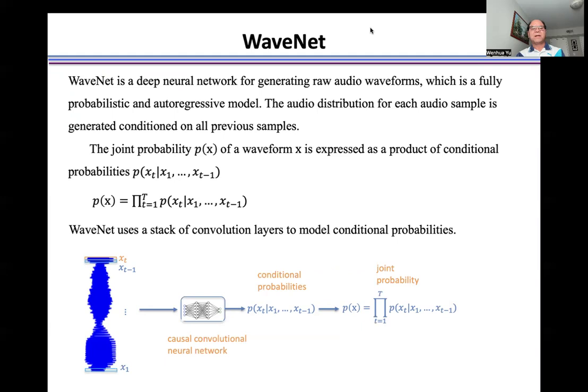The joint probability p(x) of a waveform X is expressed as a product of conditional probabilities. WaveNet uses a stack of convolution layers to model conditional probabilities. Here is the training procedure.